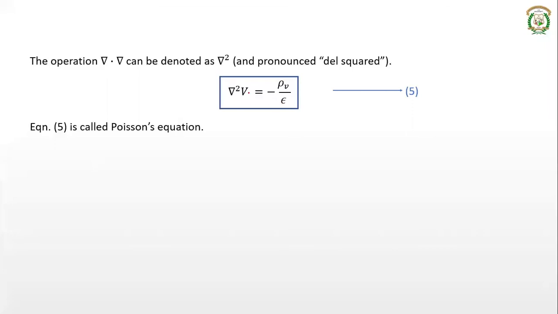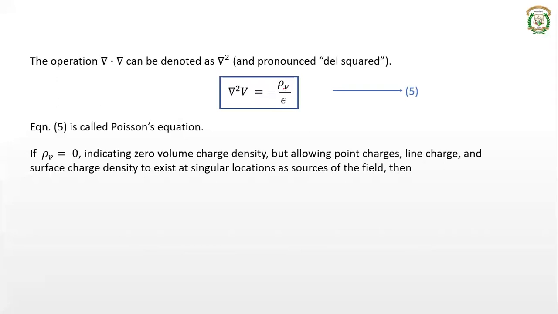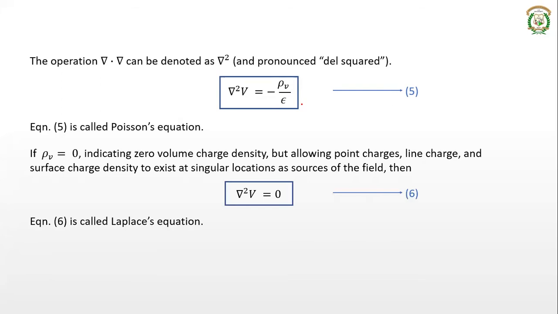So now what we will consider is if rho v is zero, that is if the volume charge density is zero, but we will consider the point charge, line charge and surface charge density, they will exist at singular locations. But volume charge density is zero. If volume charge density is zero, then rho v is zero. So RHS of this term will be zero. Del square v is equal to zero. So this equation is called the Laplace's equation.